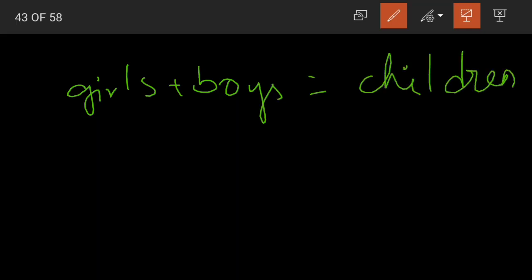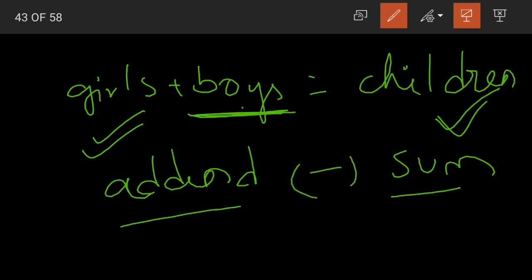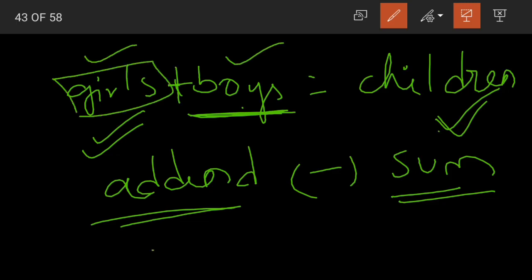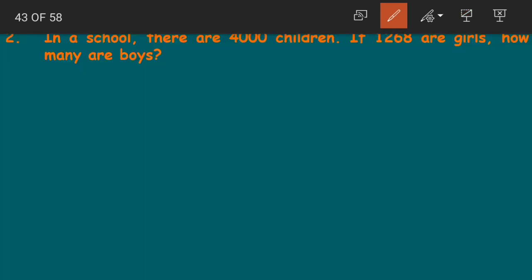We know one addend and we know the sum, but we do not know the other addend. So in that case we should subtract the addend from the sum. If we had both the addends, we would have added them to find the sum. But here we have one addend and the sum, and the other addend is missing.